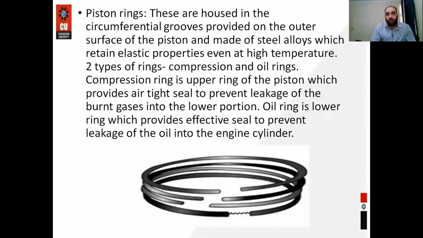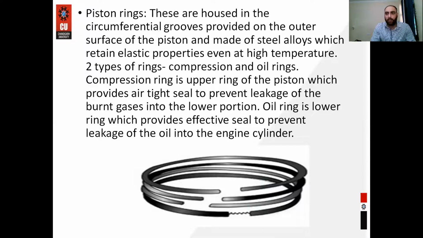Piston rings. As we have already discussed, piston rings are used over the outer surface of the piston. There is a groove over the piston in which the piston rings are inserted. The material of the piston ring is steel alloy. There are two types of piston ring. The first one is the compression ring, and the second one is the oil ring.